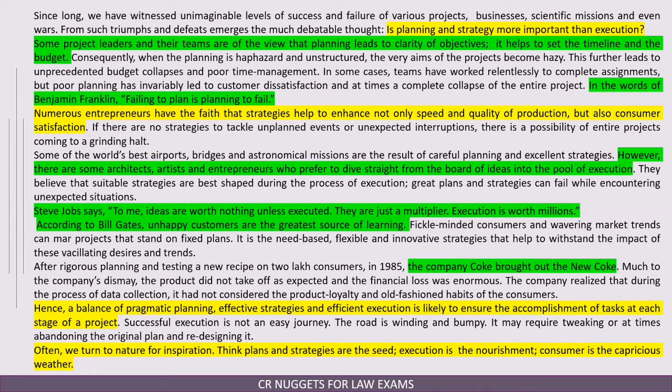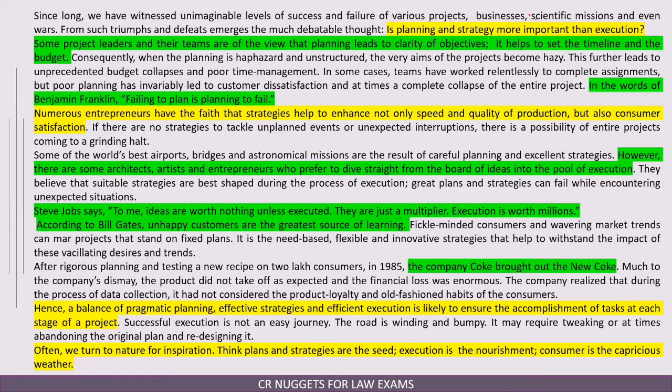Let us read the passage. I will not read it in its entirety, but just highlight the key things. The first few lines of any passage are very, very important. Since long we have witnessed unimaginable levels of success and failure of various projects, businesses, scientific missions, and even wars. From such triumphs and defeats emerges the much debatable thought: is planning and strategy more important than execution?